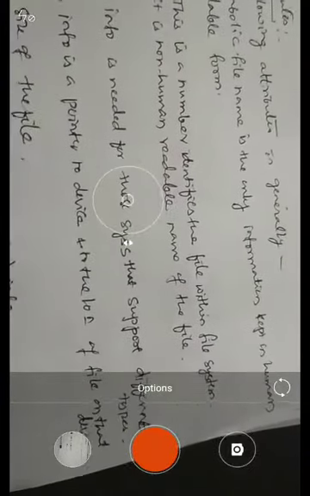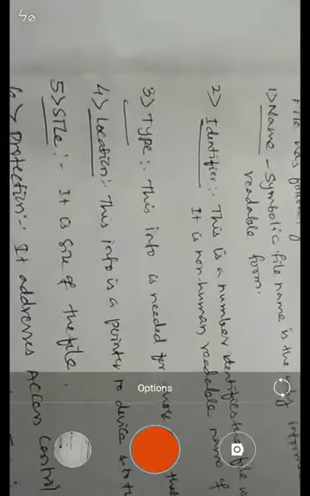Type is another attribute. This information is needed for systems that support different types of files. We have different types of files, we shall see as and when we proceed. The location: this information is a pointer to the device and to the location of the file where it is stored on the device. Size is, as you know, the size of a particular file. Protection contains the access control information like read, write, execute. Those are the different protection parameters associated with that protection attribute.